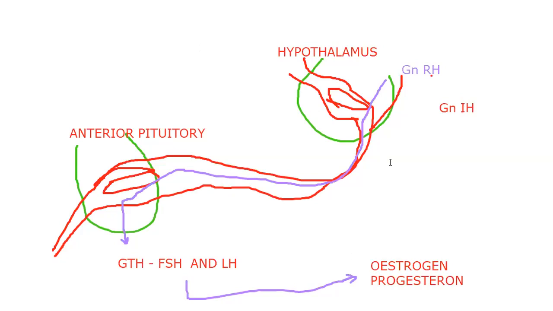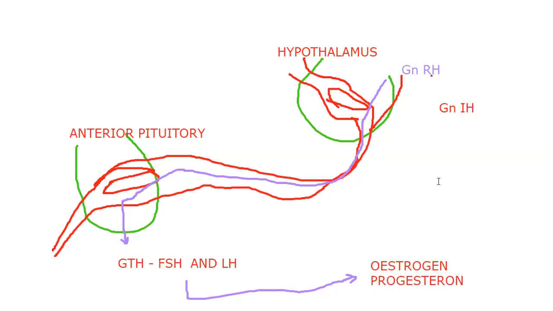GnRH is released from the hypothalamic neurons, into the capillaries of the hypothalamus, from there the blood vessel, and then enters the anterior pituitary. From there it stimulates the production of gonadotropin hormones like FSH and LH. They go to the respective body parts like the ovary, for the ovulation process, and cause the secretion of estrogen and progesterone. So it's an application question.